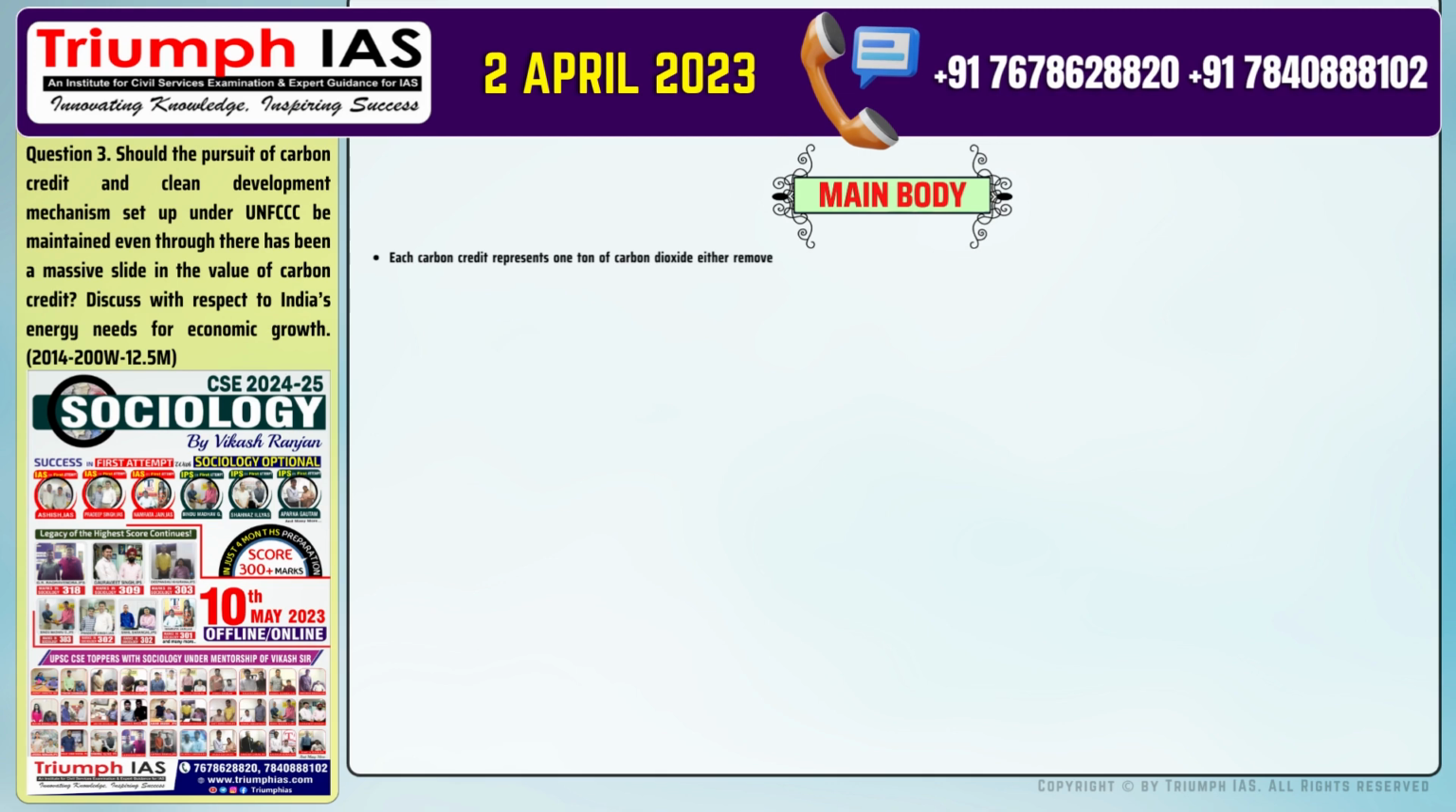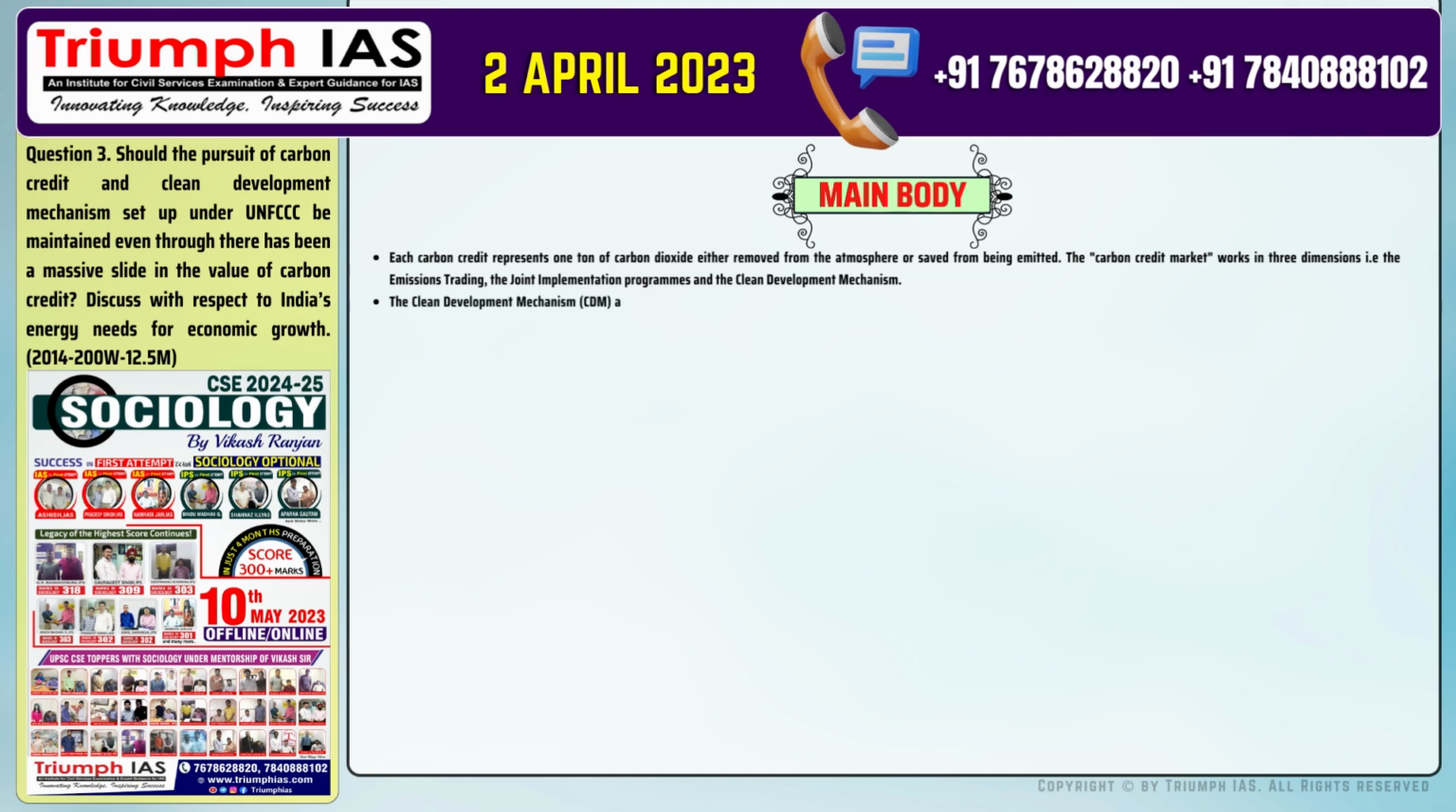The main body of the answer. Number 1. Each carbon credit represents 1 ton of carbon dioxide either removed from the atmosphere or saved from being emitted. The carbon credit market works in 3 dimensions, i.e. the emissions trading, the joint implementation programs, and the clean development mechanism.